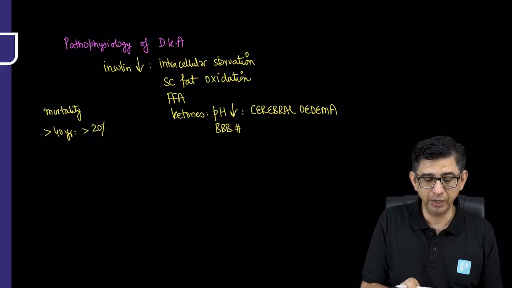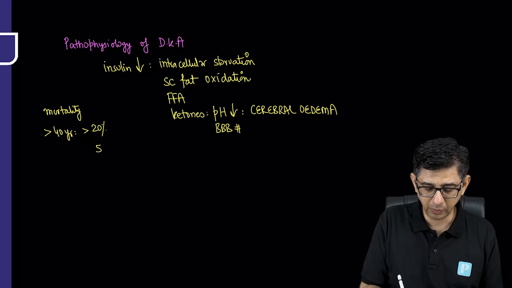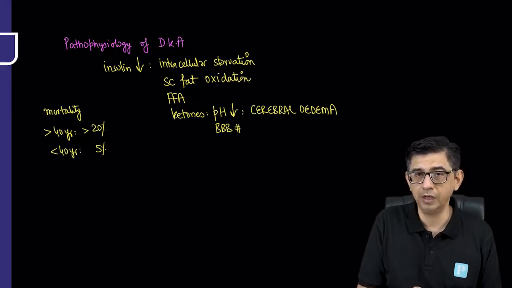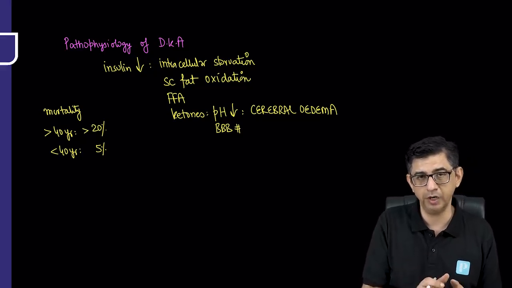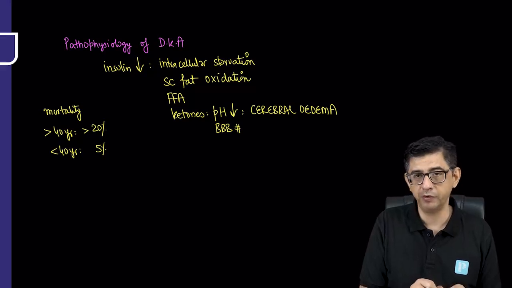So there has to be some intercurrent illness which is responsible. The mortality rate, however, is about 5% in case the age of the patient is less than 40 years of age. Younger patients will be able to handle this relatively better as compared to a relatively older patient because of concomitant comorbidities that could be present in the patient.